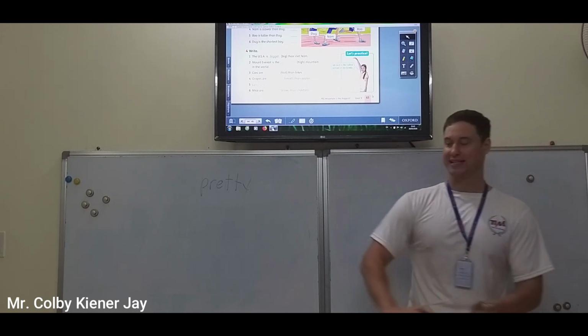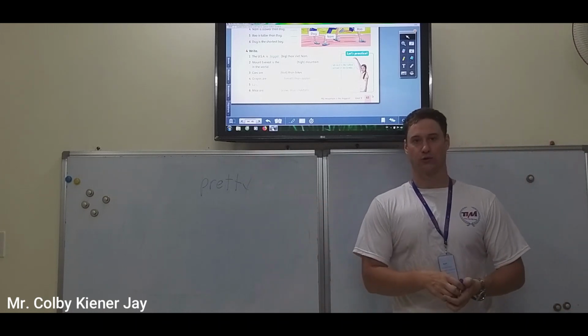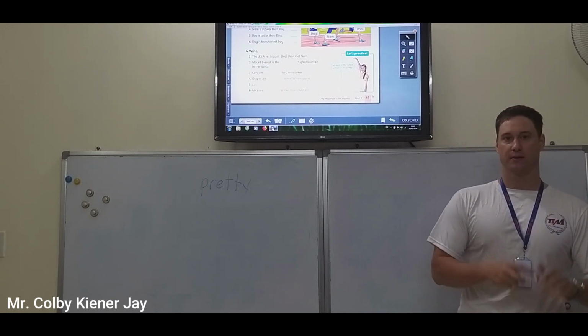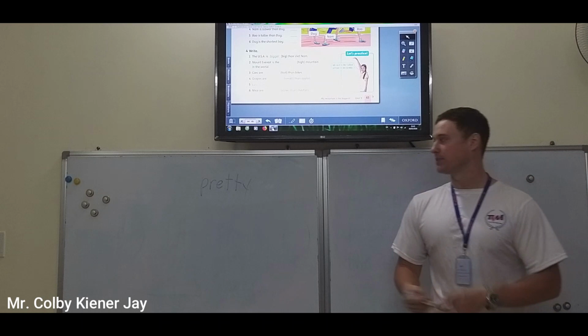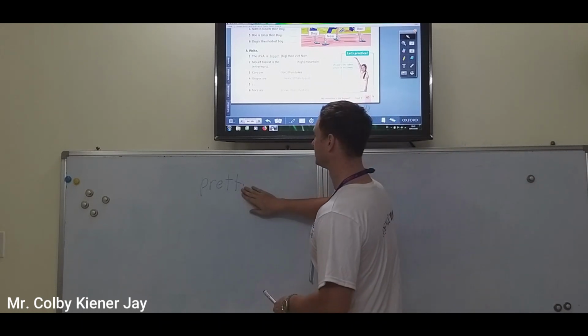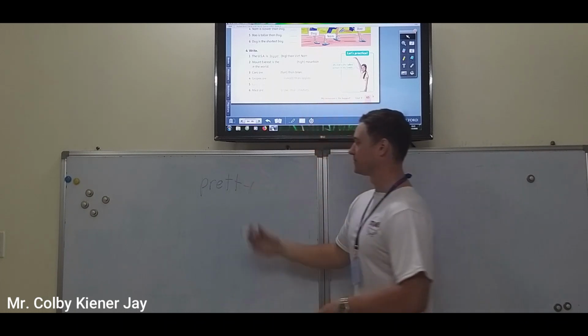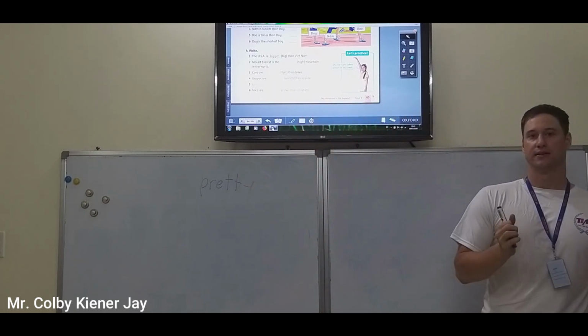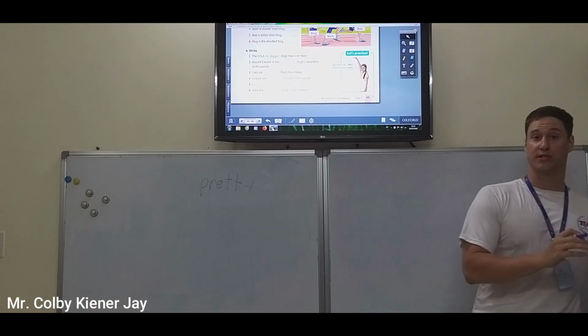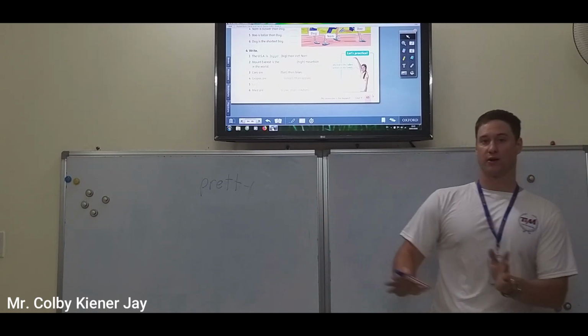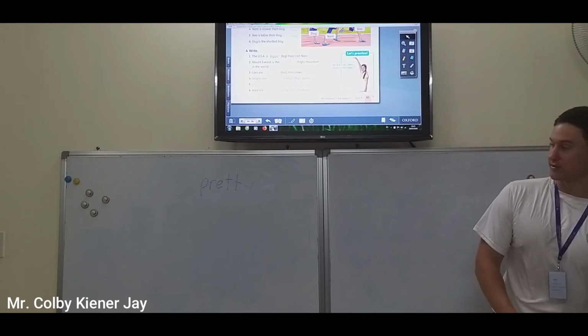She is the prettiest girl in the school. She is the prettiest girl in the city. Now let's do comparative. She is prettier than her sister. Comparative, superlative.